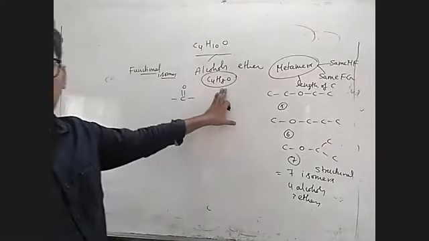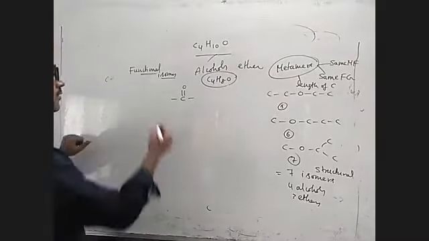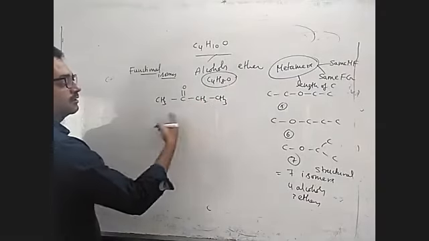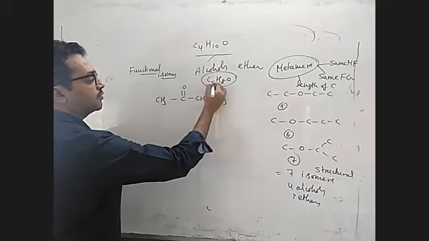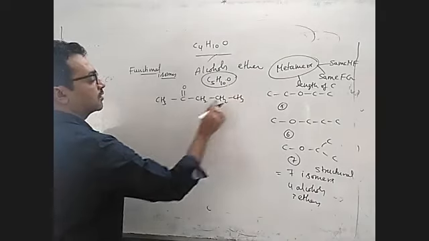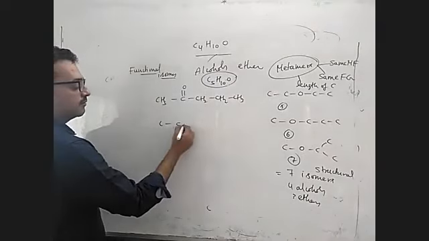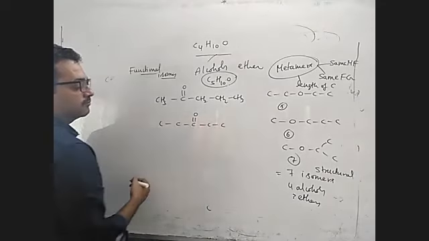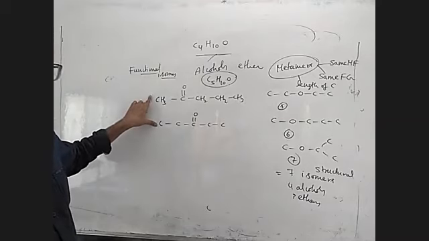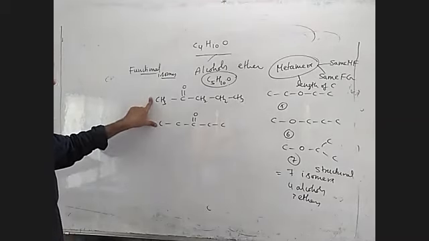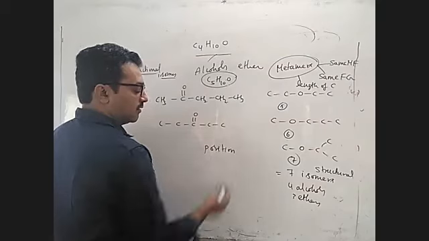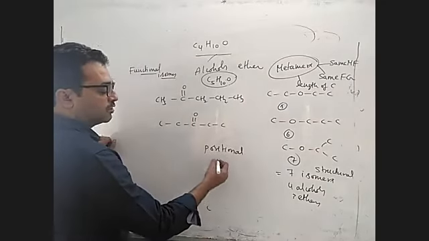Because the ketone formula, how to remember easily? Alkene plus O. So if you take 4 carbon thing, no, 5 you take, then only you can find the metamers. So C5H10O if you take, then what are those? 2-pentanone, right? You can write 3-pentanone. So these two are what type of isomers? 2-pentanone and 3-pentanone are what type of isomers? Then you can say positional or metamers, both. Generally you will treat it as metamers, but according to the options you can go positional and metamers.